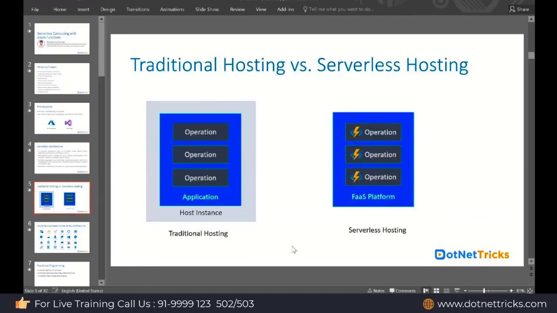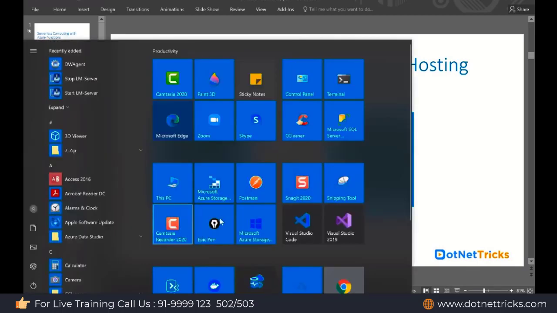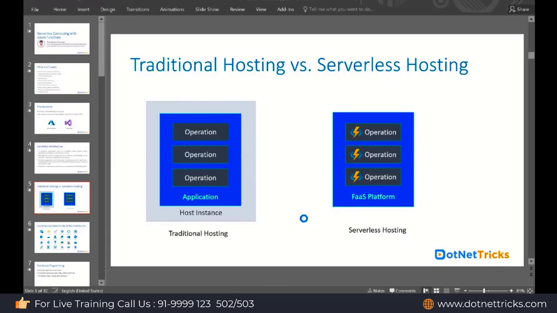If you're looking at this picture, this is how traditional hosting can be compared with serverless hosting. This is my host instance. In the traditional style, we deploy our application, and our single application has multiple operations, but everything is part of a single machine, working as a single unit in traditional hosting. Here you are responsible for managing the host machine. You are responsible for installing the SDK on your local machine so that you can build your application with the help of Visual Studio and your .NET SDK.